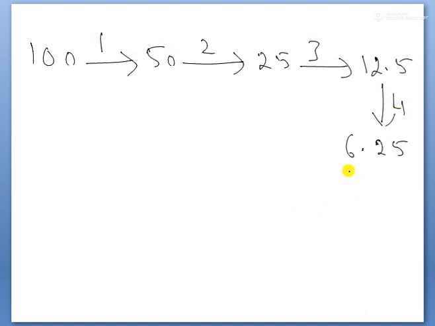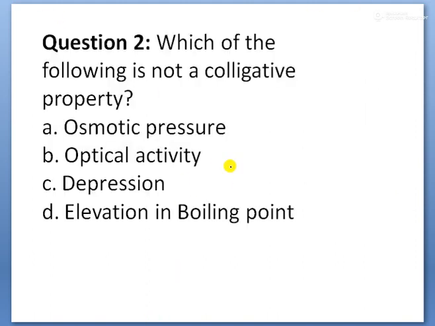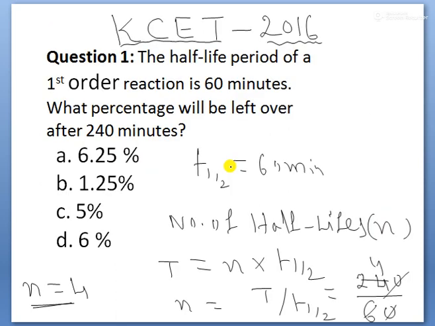So therefore, after 4 half-lives, how much is the leftover substance, children? Therefore, what is the answer, children? Leftover substance is 6.25%, children. So now children, as per options, which is correct here? 6.25, so we can choose option A as correct, children.